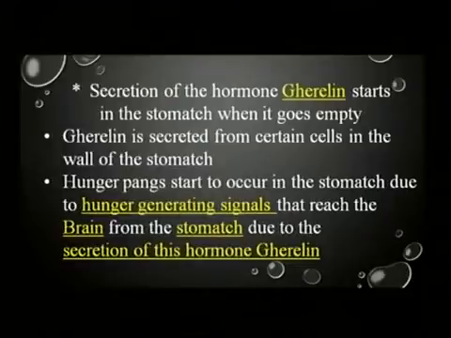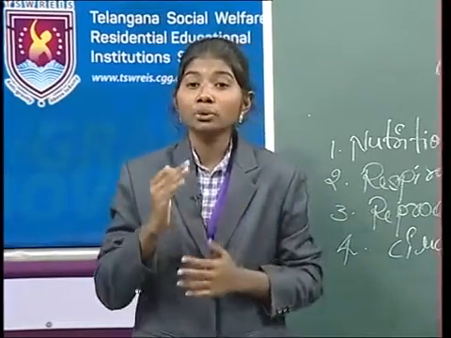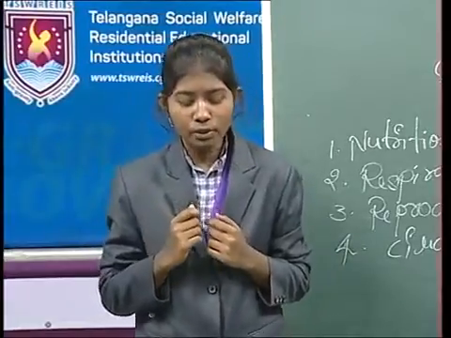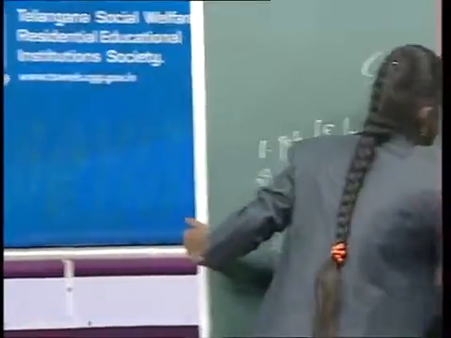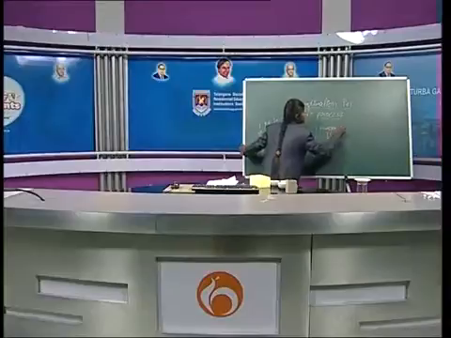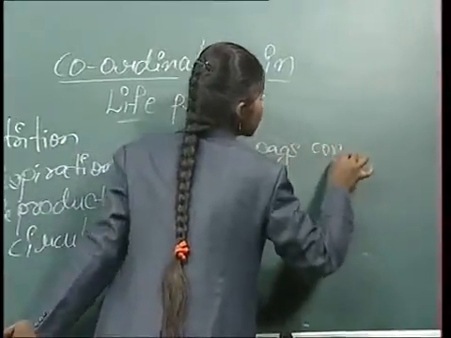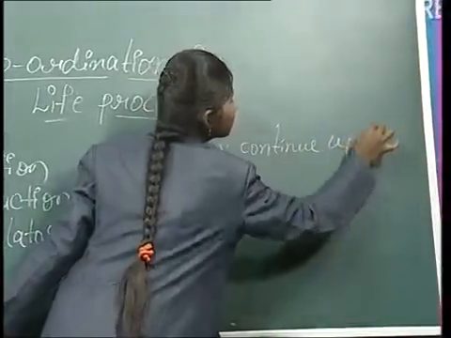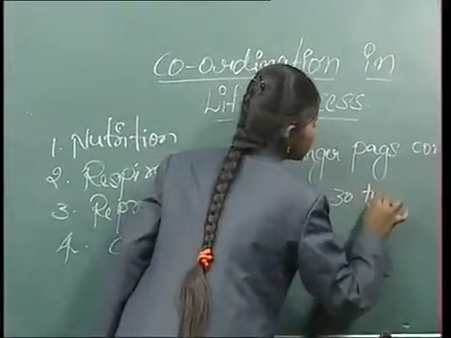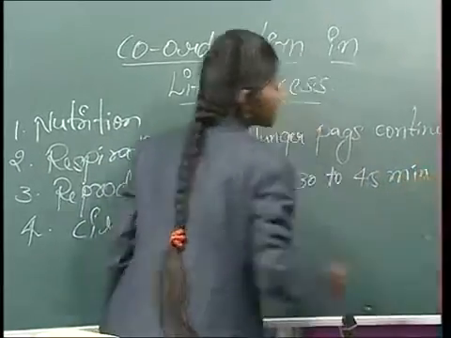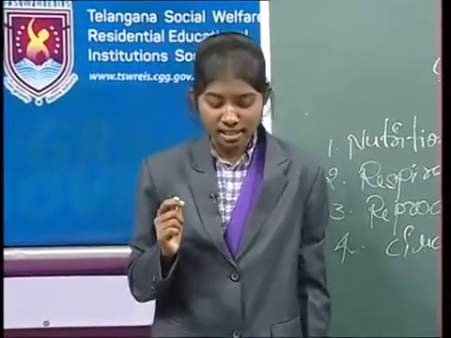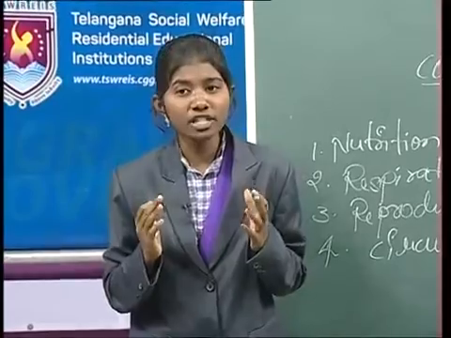It is believed, my dear friends, that the diencephalon in the forebrain and the vagus nerve, the 10th cranial nerve, play an important role in carrying these signals to the brain. Hunger pangs continue up to 30 to 45 minutes. Increase in ghrelin levels results in the sensation of hunger and motivation to consume food.